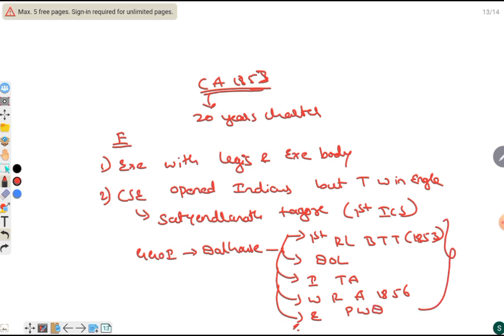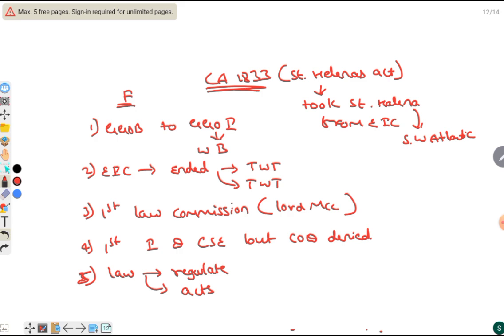And in the last slide, we have seen that the Governor General was William Bentinck. He worked for sati abolition and also worked against female infanticide, abolished provincial courts and made central courts.